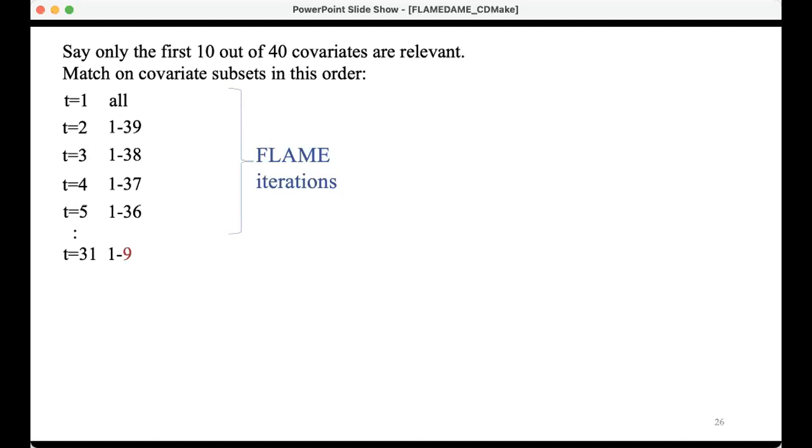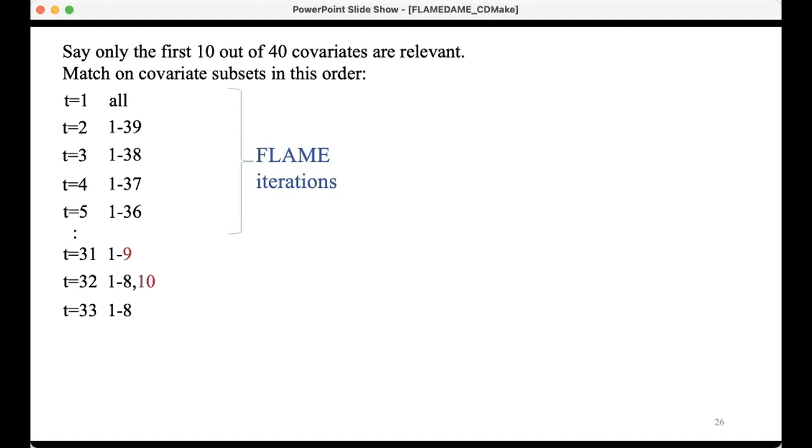I only have 10 covariates left. I went to my machine learning and it said, you can eliminate variable 10. So I eliminate variable 10 and work with 1 through 9, but then I put variable 10 back in. And I say to the machine learning, okay, what should I eliminate now? And it says, well, you could eliminate variable 9, and keep 10 back in. So I do that, and I match on 1 through 8 and 10.